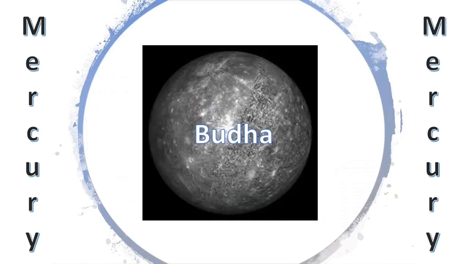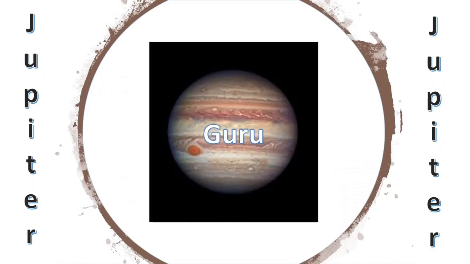After Mars we have Mercury. The Sanskrit name for Mercury is Buddha. The polarity of Mercury is considered as neutral or eunuch. Mercury is considered to possess rajas guna, which means passion or activity. After Mercury we have Jupiter. It is called Guru or Brihaspati in Sanskrit. The polarity of Jupiter is considered as male. Jupiter is considered to possess sattva guna.